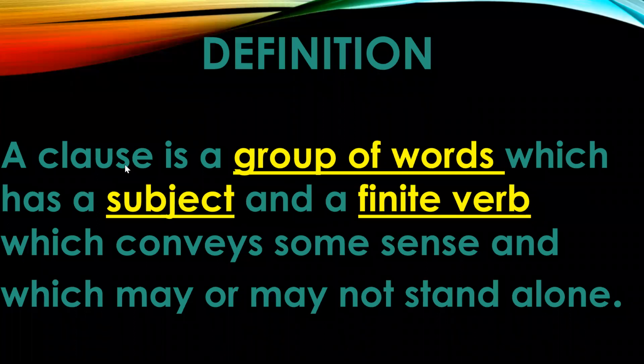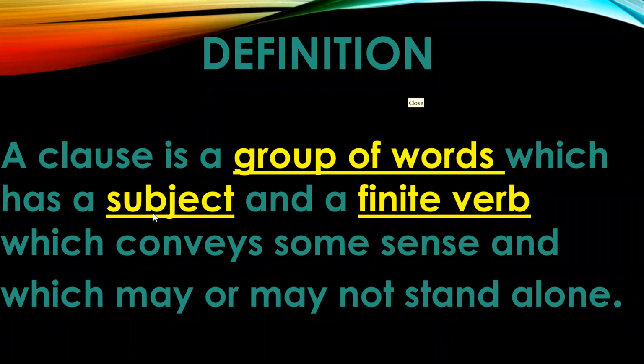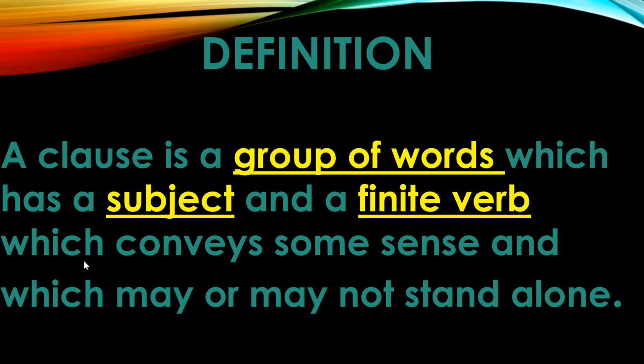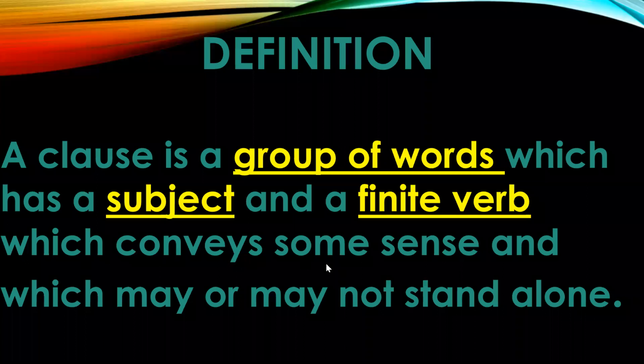So we'll go through the definition again very slowly. A clause is what? It is a group of words. Like a sentence, a clause is also a group of words, and it has a subject and it has a finite verb also. You have done non-finite verbs, so you know what are finite verbs. So it has a subject and a verb, and it is a group of words. Then why is it not a sentence? Why is it a clause? Let us see. Which conveys some sense.